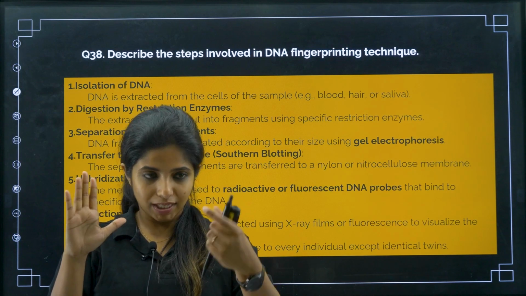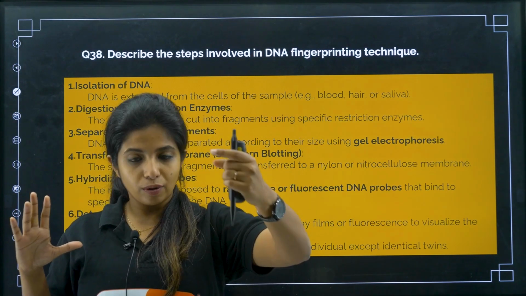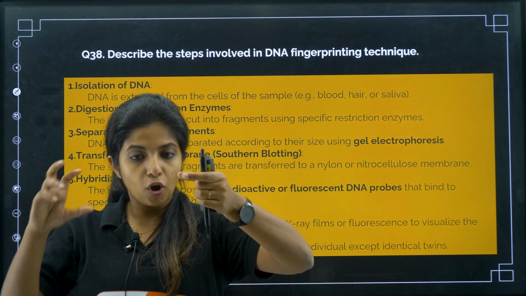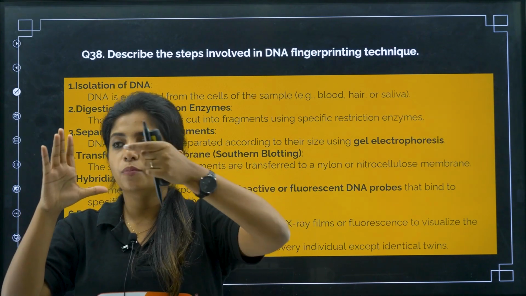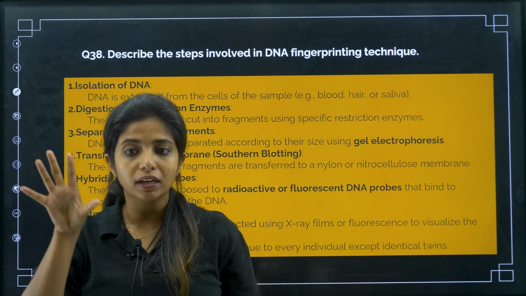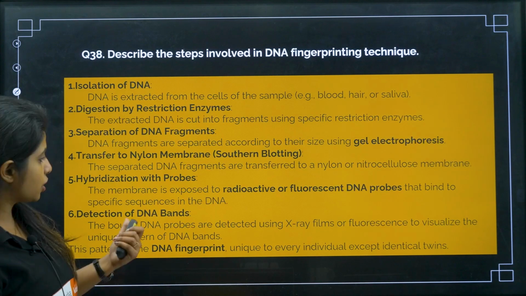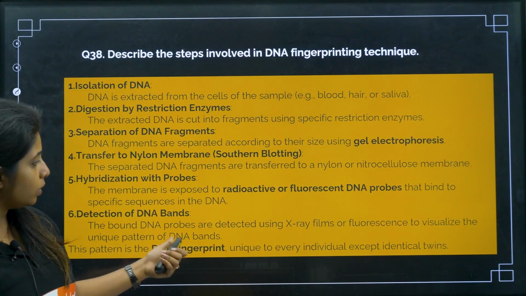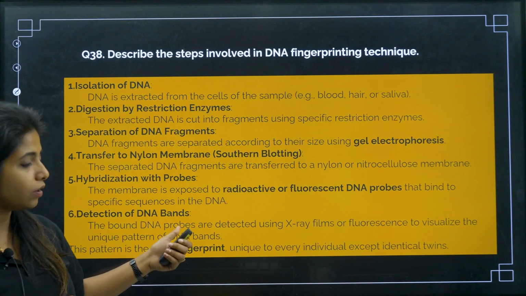So DNA which is already found in the blood of the criminal or things like that, from there you got the DNA. That particular probe is radioactively labeled, and now that particular probe is being run over here. So wherever it goes and matches, it will show the radioactivity under UV radiation, my dear children. So detection of the DNA bands, the last step: the bound DNA probes are detected using X-ray films or fluorescence to visualize the unique pattern of DNA bands.